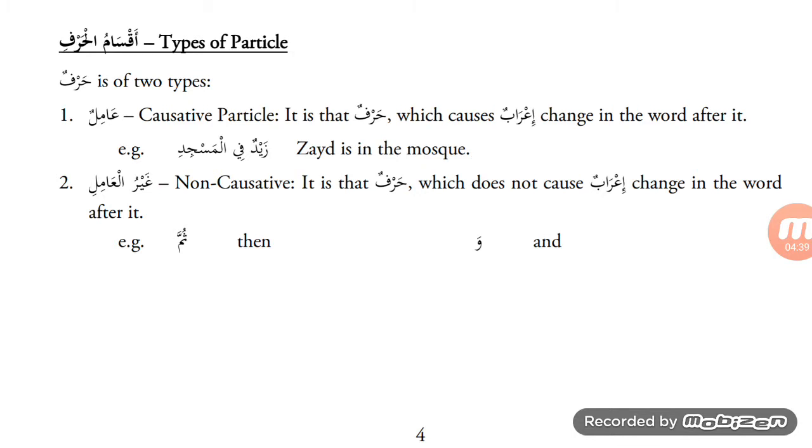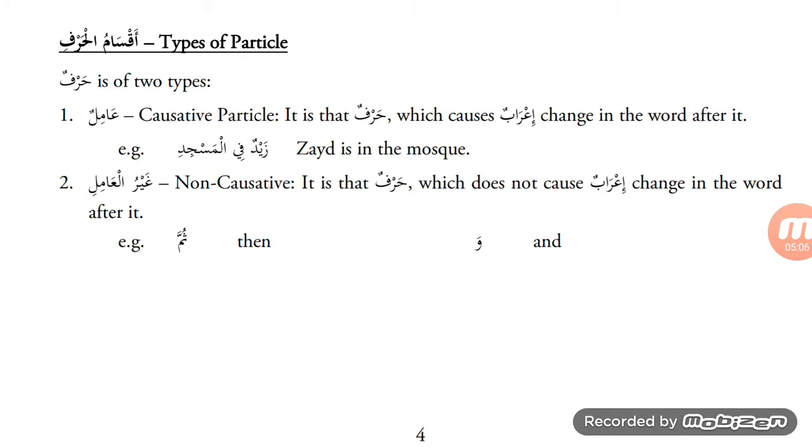The word after it is al-masjid, and it is majroor. The sign of jar is that the final letter of masjid, dal, has a kasra. And what has caused this to be majroor? The harf jar fi. So this is an amil. The harf jar fi is an amil. It has caused an i'rab change in the word that has come after it.